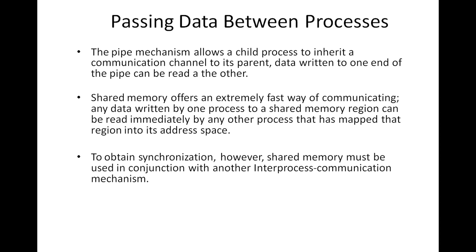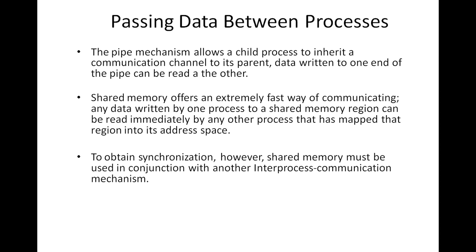In the case of a Linux system, the pipe mechanism allows the child process to inherit a communication channel to its parent. The pipe itself is a communication channel. It can even be implemented as a FIFO pipe, first in, first out pipe. So the data or message which is written first to the pipe will be delivered to the other end first.